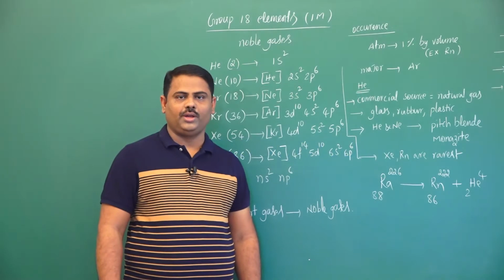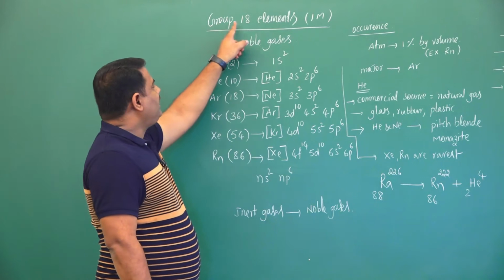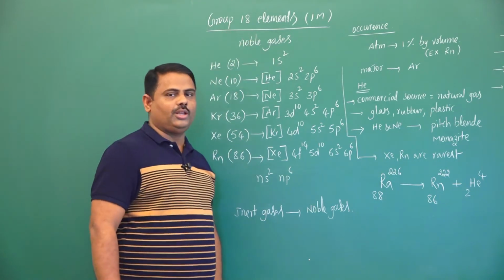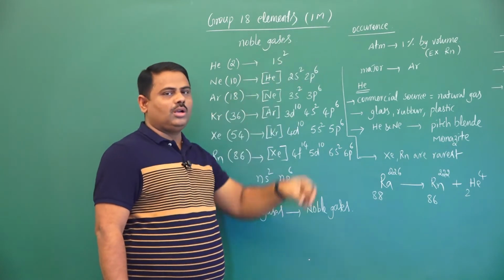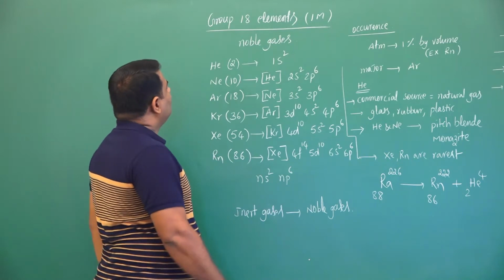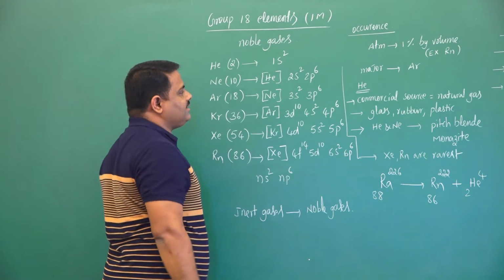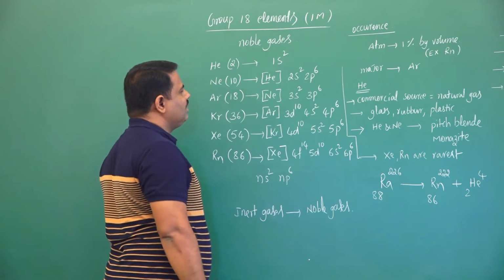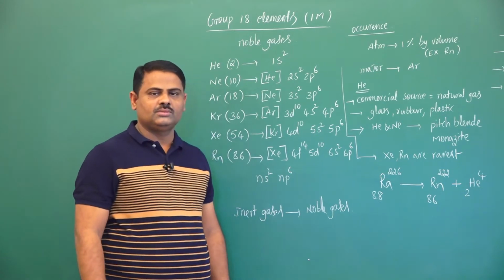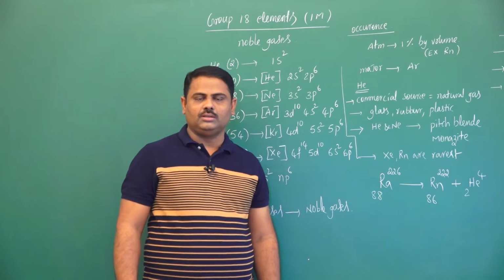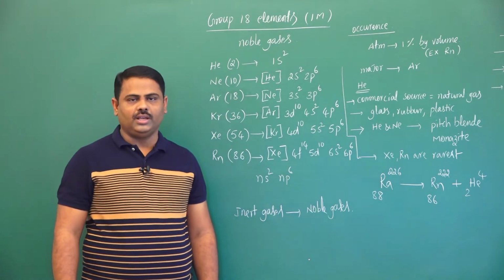Last subpoint in p block elements is group 18 elements, or 18th group elements. So from here you will get 1 mark question. Now 18th group elements are also called noble gases. Generally these elements are having octet configuration, that is why these are highly stable, very least reactive.